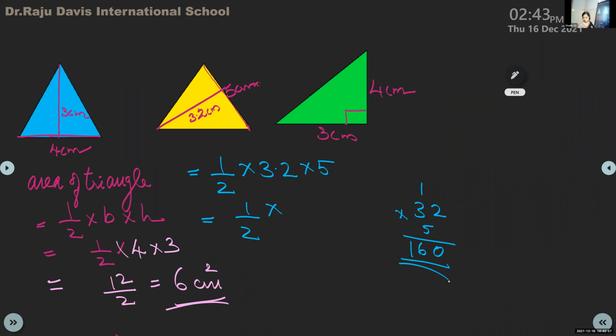Which one? This one, half into base into height. Half into base into height, height into base also no problem. 3.2 into 5. So simply multiply 3.2 into 5. Instead of that, we are taking simply 32 into 5. So 32 into 5, if you do, 5 2s are 10, 5 3s are 15, 16. Now here, how many decimal places in the question? 1. So 16. Okay. So half into 16 will come. Irene, yes, ma'am, I made a mistake.